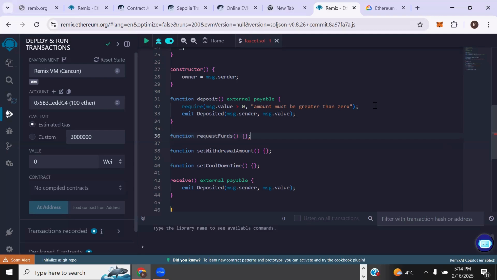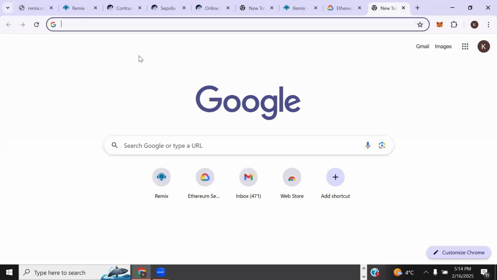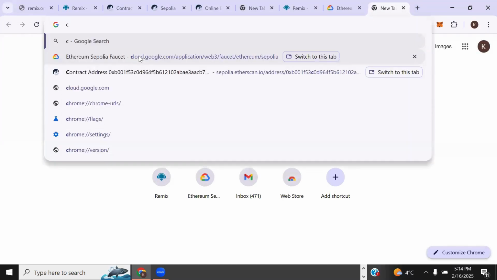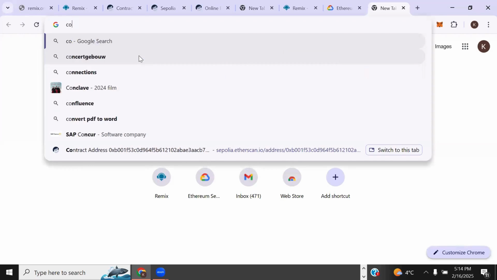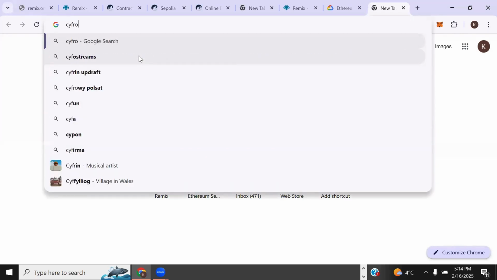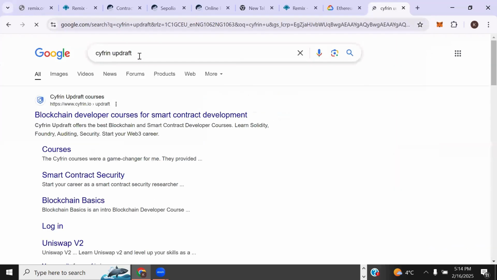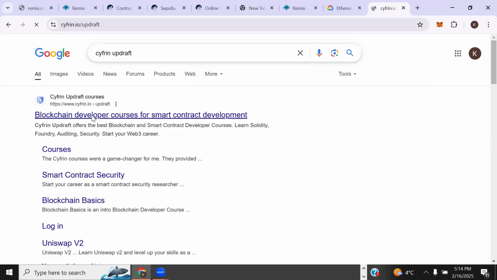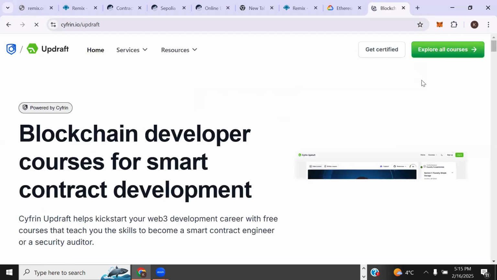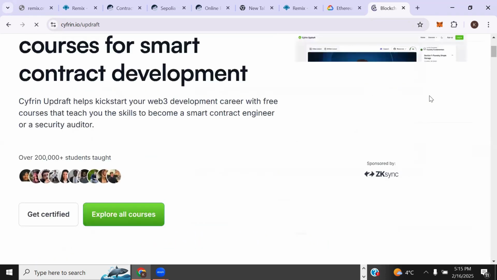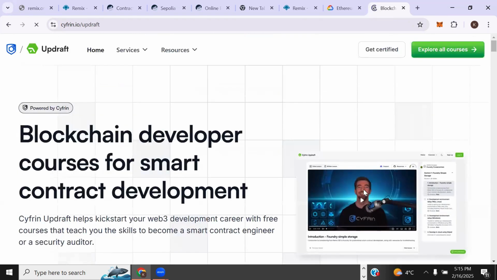So you can actually head over to, okay, I wanted to do this at the end of this deployment, but you can just come to, where is that platform again? Updraft, Cyfrin Updraft. Just type it on Google and click on it. It's a platform where you learn blockchain development and how to write smart contracts as well. This is the guy teaching, Patrick Collins, a very great teacher.